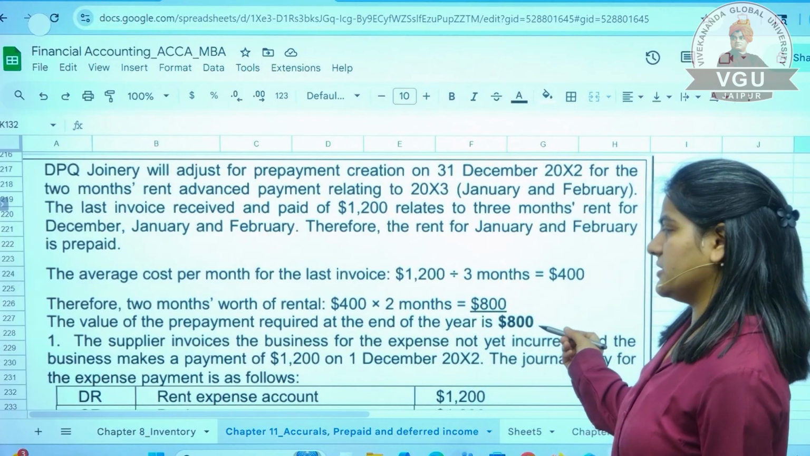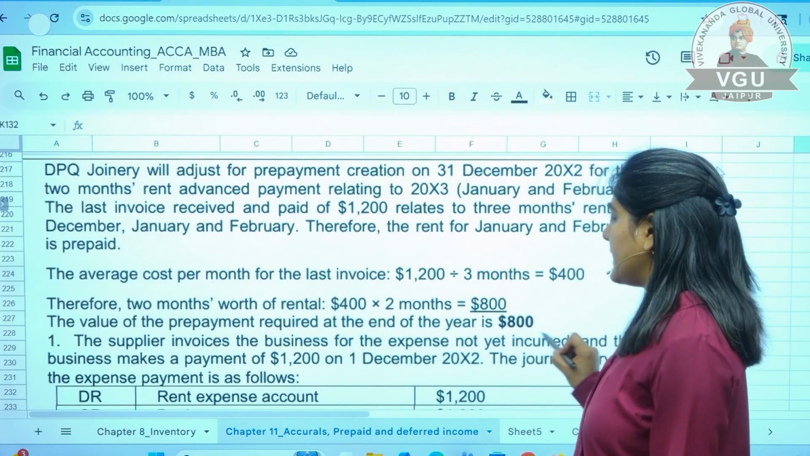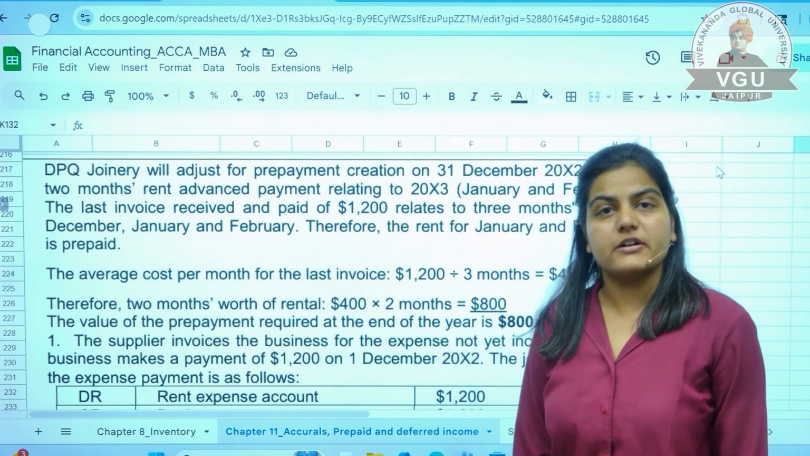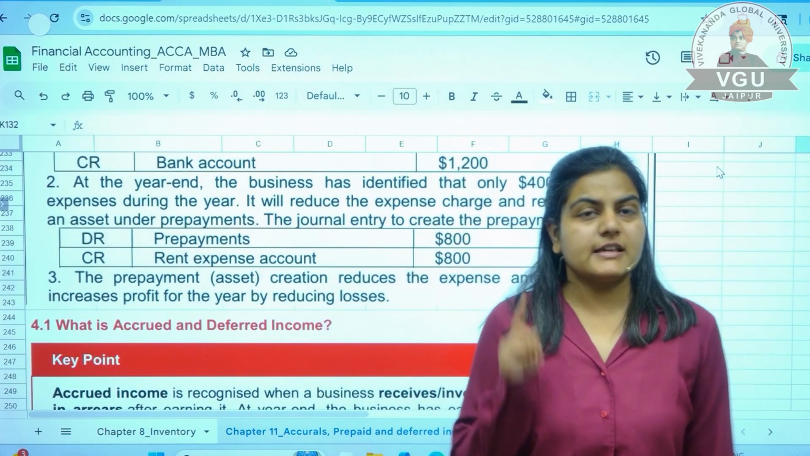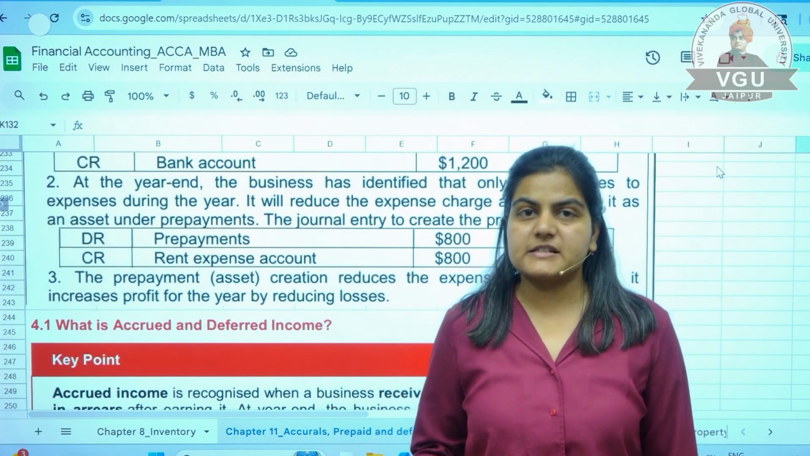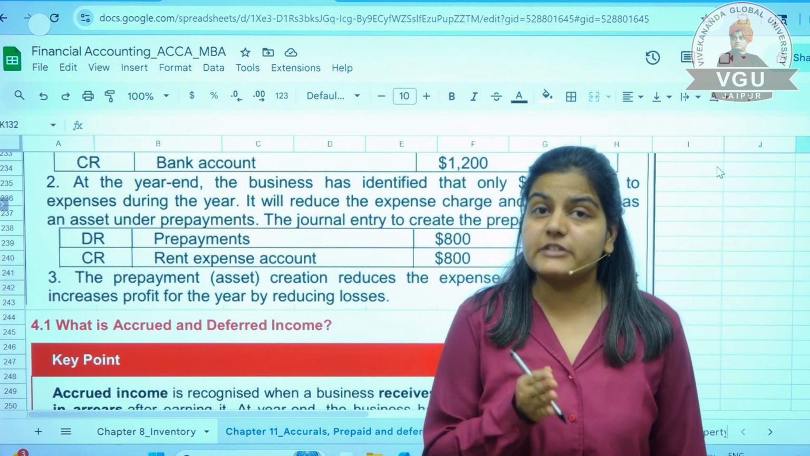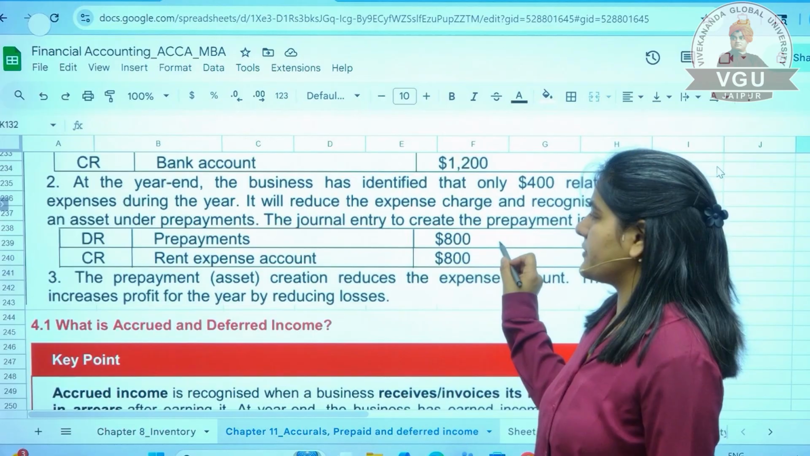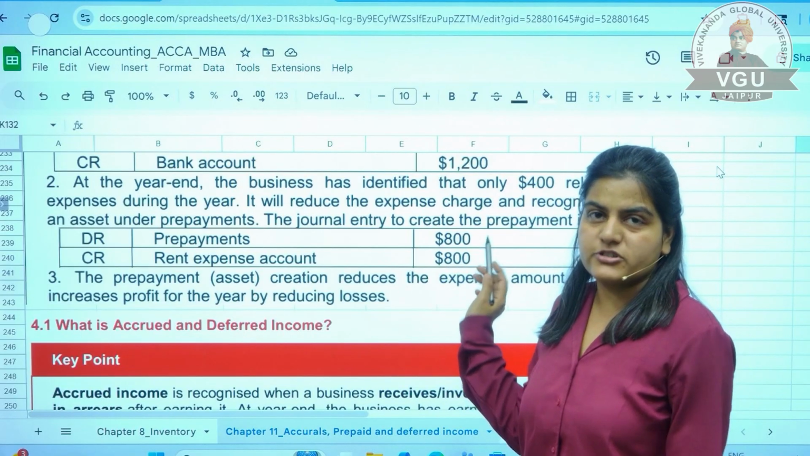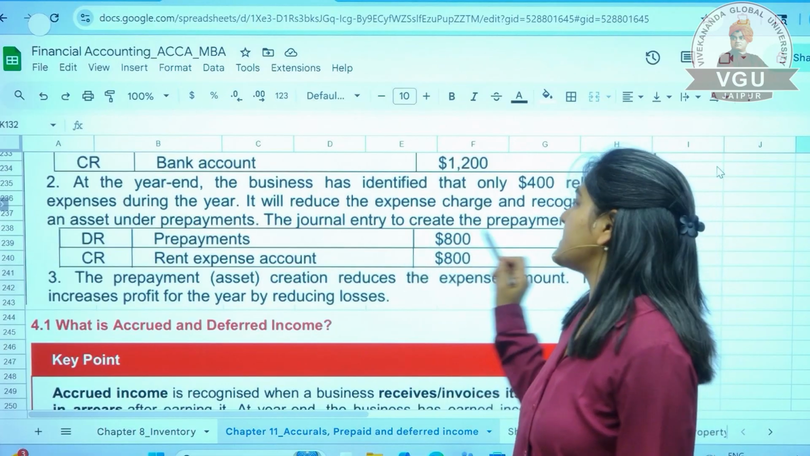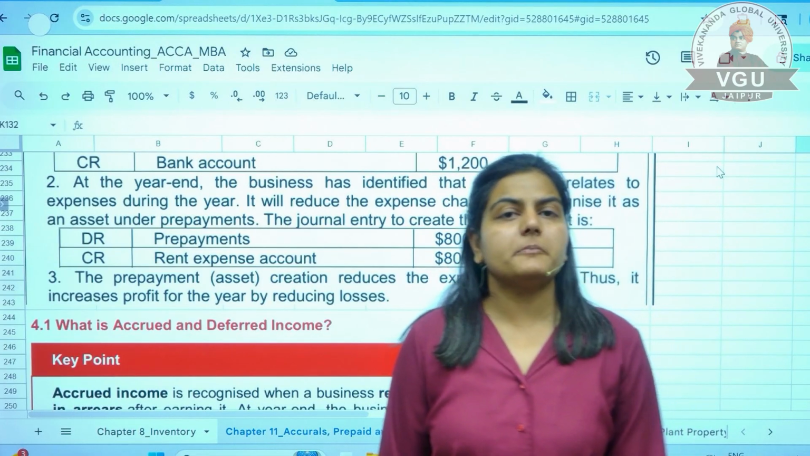Now what will be the journal entry? The value of prepayment required at the end of year is $800. Let us quickly see what the journal entry will be. I told you that prepayment expenses are advances, they are your asset, and all assets have a debit balance. So see what journal entry they have done: prepayment rents or rent paid in advance account debit to rent expenses, 800 and 800. This is your treatment of prepaid expenses.